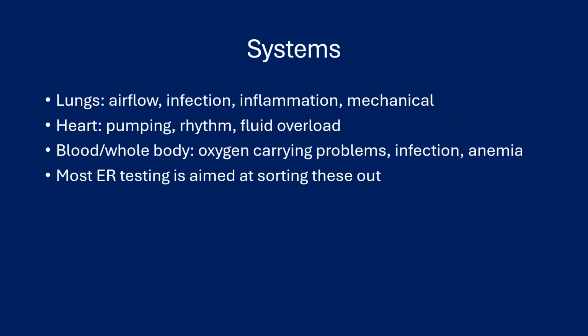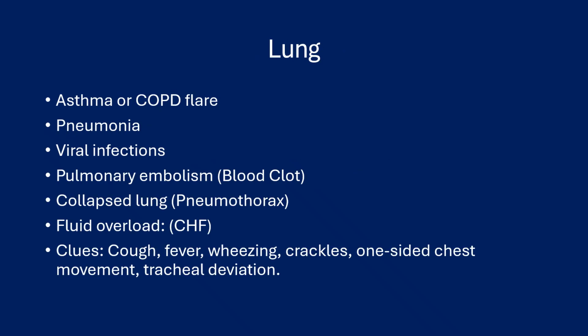Systems: think of it broadly in several categories. Lungs, that would be airflow, infection, inflammation, or mechanical issues such as a collapsed lung. Heart: pumping, rhythm, fluid overload such as congestive heart failure. Blood: whole body issues such as oxygen carrying problems, infection, or anemia. Most ER testing is aimed at sorting these out.